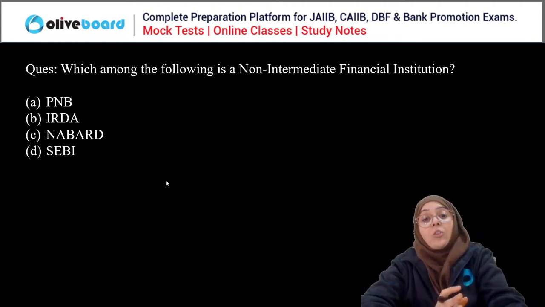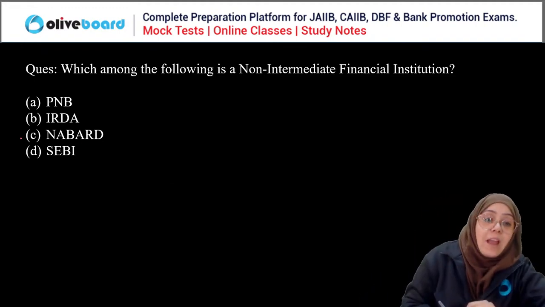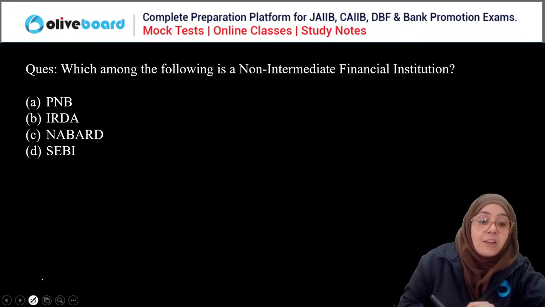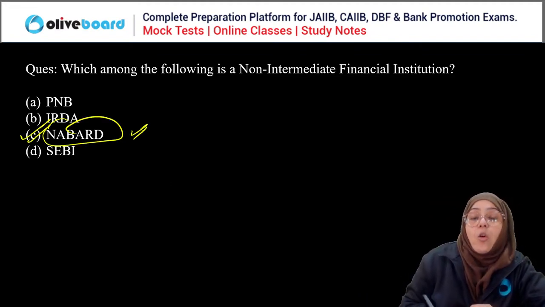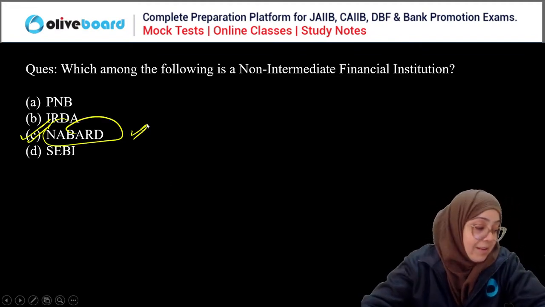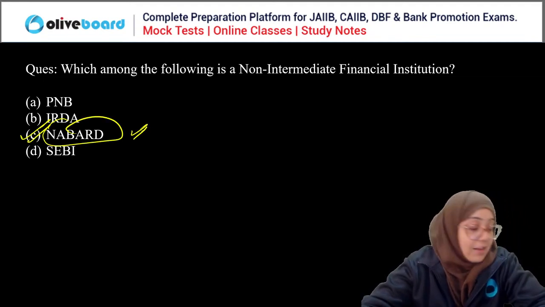When we are talking about the non-intermediate financial institution, it is actually NABARD, the National Bank for Agriculture and Rural Development. It is a non-intermediate financial institution. Clear? So C is the correct answer, everyone.